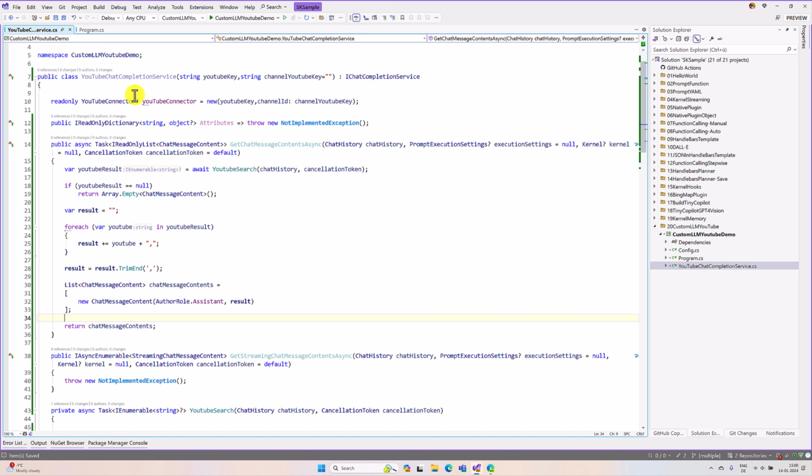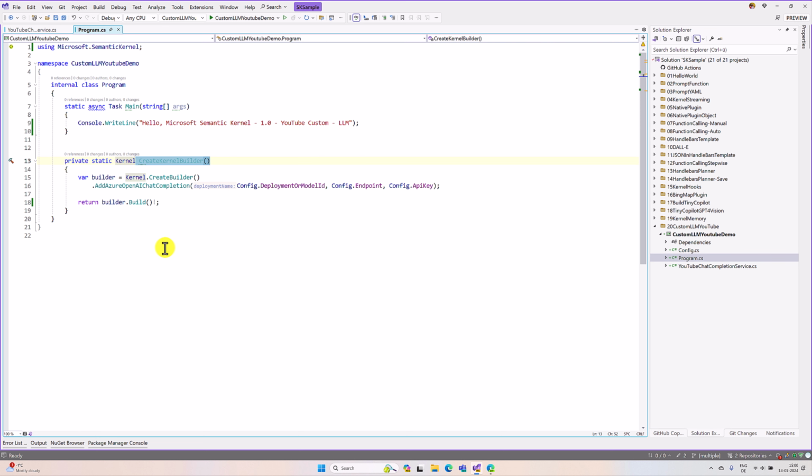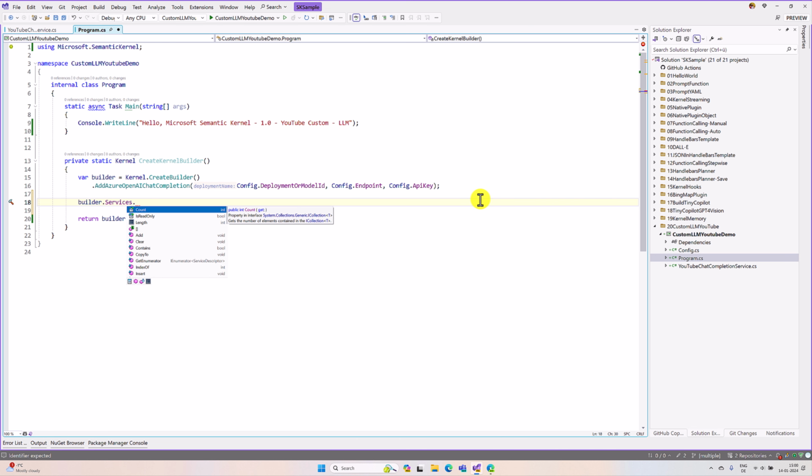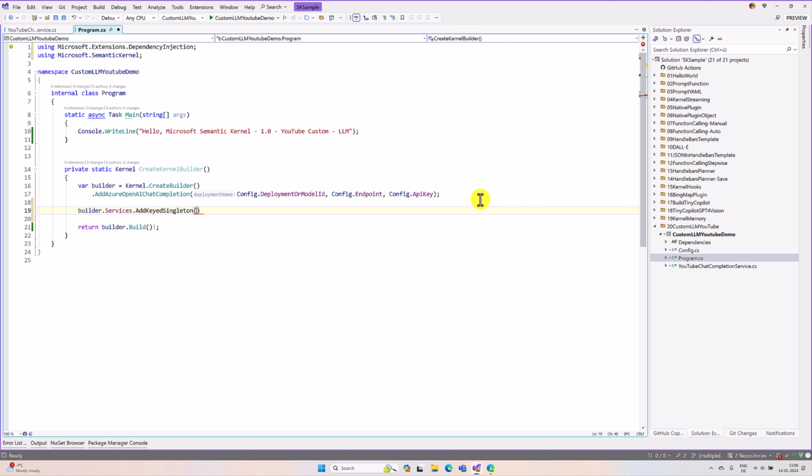The next step, we're going to add this service into the kernel to use this function. For that, go to the program.cs file. In the program.cs file, here we have to use builder.service.add keyed singleton.